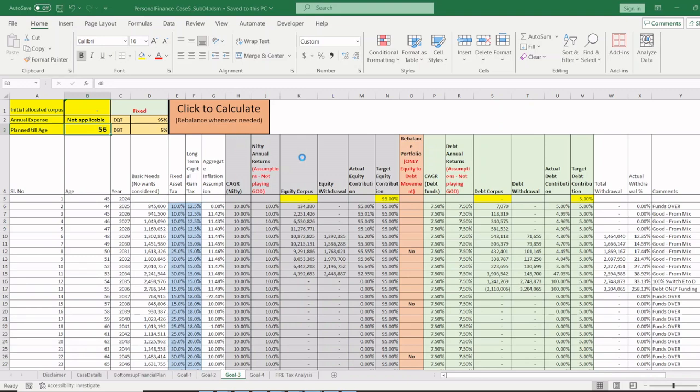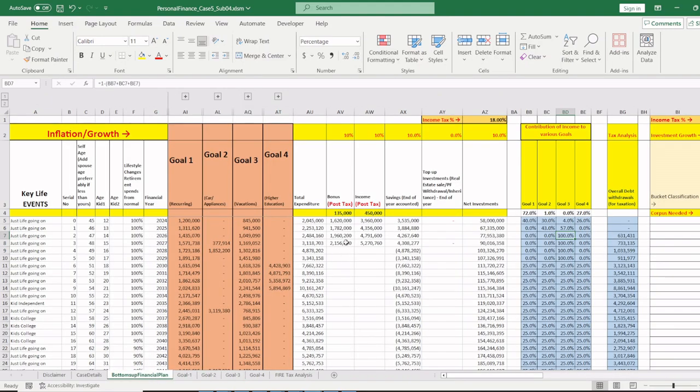Mind you, it's a double income family. The wife is also working, the husband is also working. That's why it's a huge salary here. So if you want a fat FIRE, this is a lean FIRE, right? Goal 1 is over, goal 4 is over. And goal 4 also took a really high education corpus for the kid. So it's a lean FIRE.